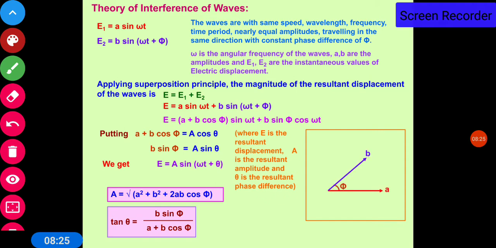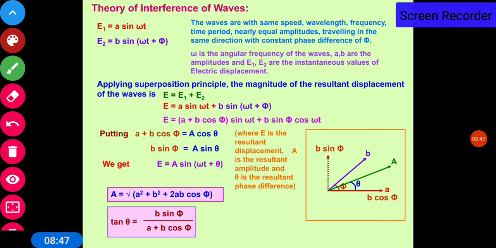Now here A is the amplitude, B is the amplitude, because amplitude is a vector quantity. So you can represent A and B like this, with the phase difference phi. Just recall your theory of the addition of two vectors, the parallelogram law of vector addition.